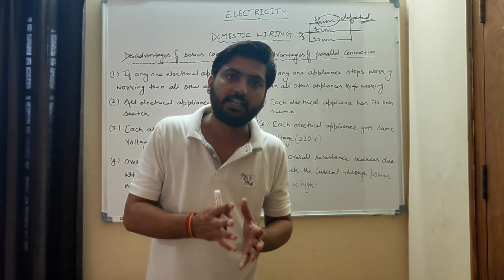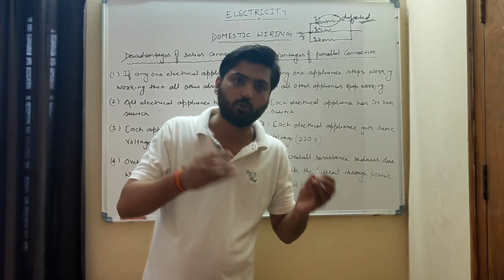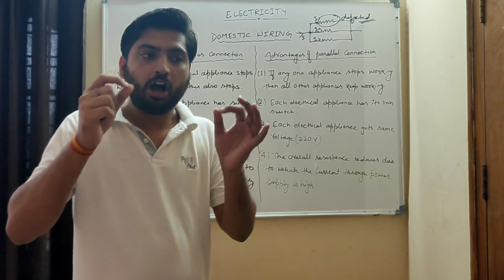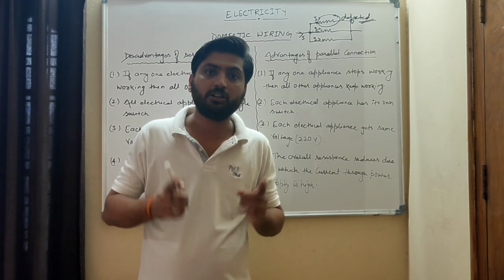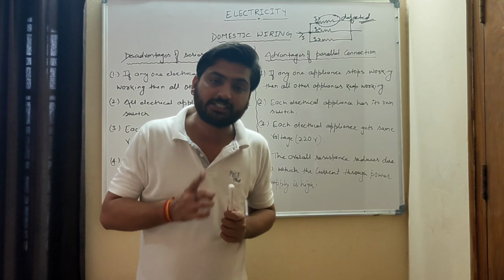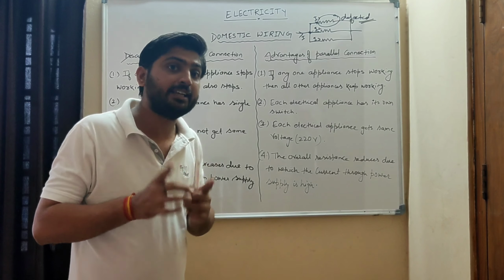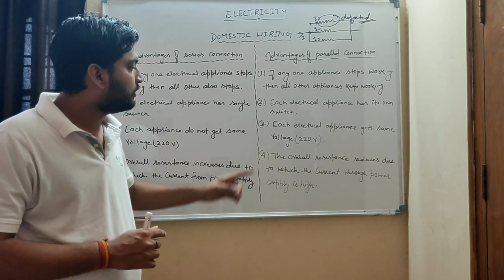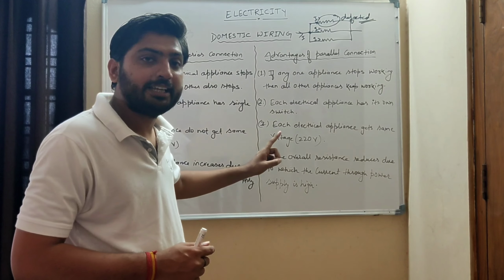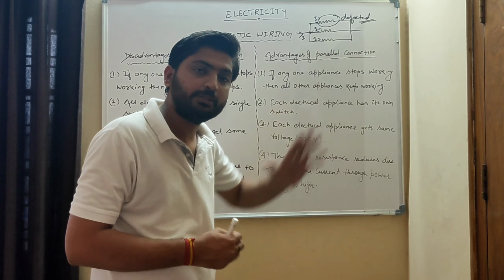Clear? In parallel connection, the potential difference will be the same at each electrical appliance, and we know in our home circuits the electrical appliances you use, like TV, fridge, AC, washing machine, whatever we use, all are designed on 220 volt. All are designed on 220 volt. So they must get 220 volt. But when we connect them in series, they won't get 220 volt. Remember it. So here also there is an advantage of connecting them in parallel, because each will get 220 volt when we connect them in parallel.